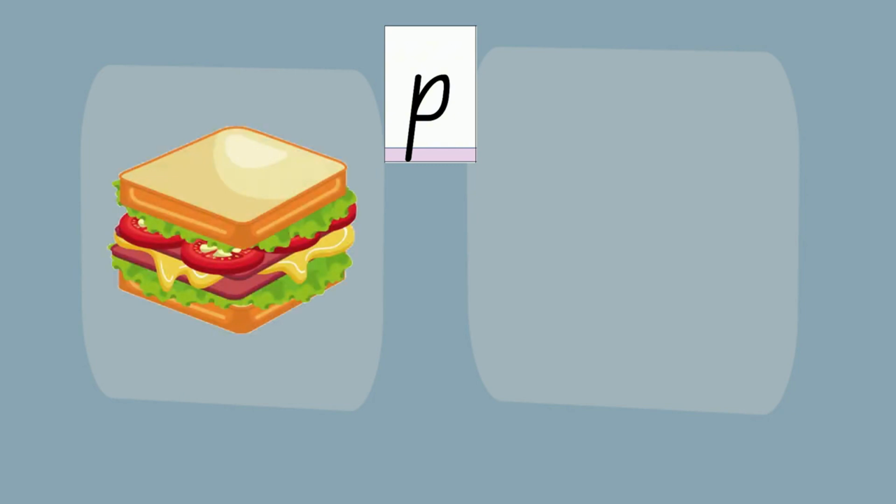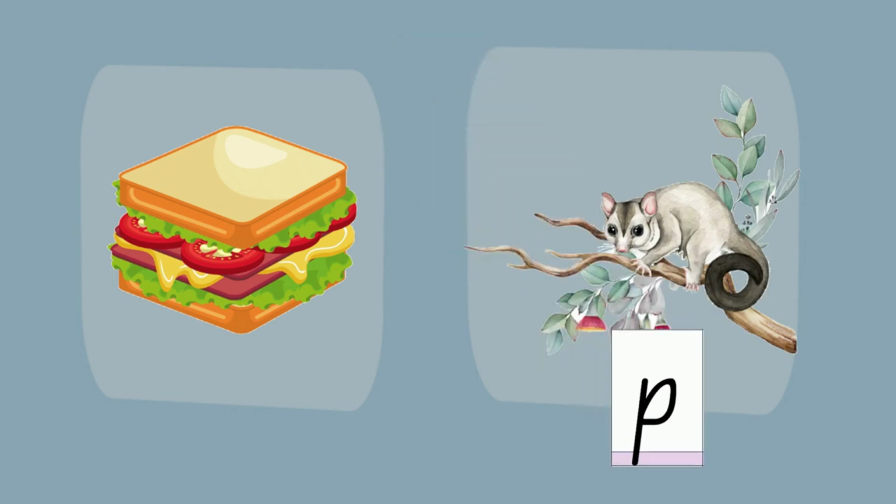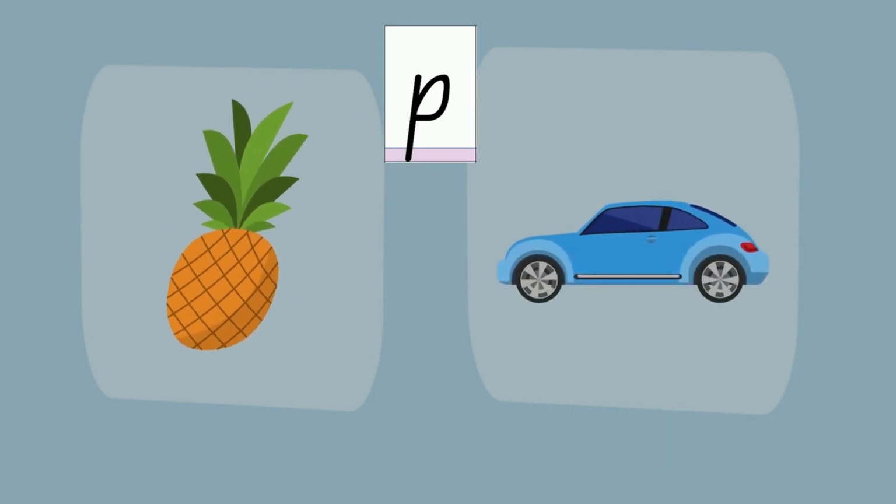In this activity, you will choose words that begin with the letter P, which makes the sound P. You will listen carefully and then point to the picture that matches. Sandwich, possum. Point to the word that begins with the letter P. Were you correct? Point to the word that begins with the letter P. Pineapple or car.